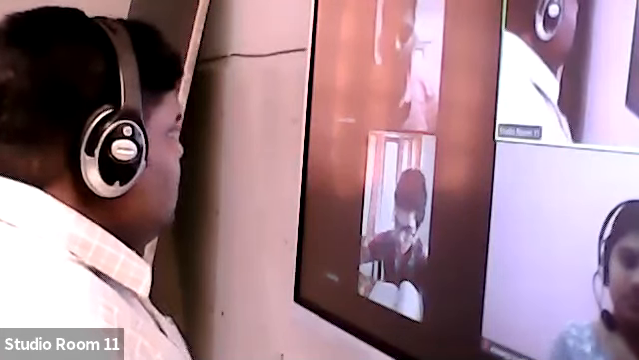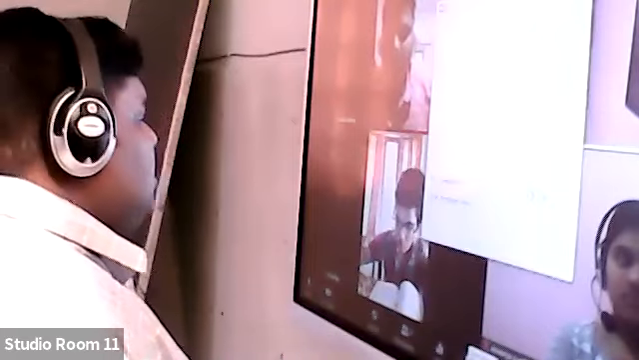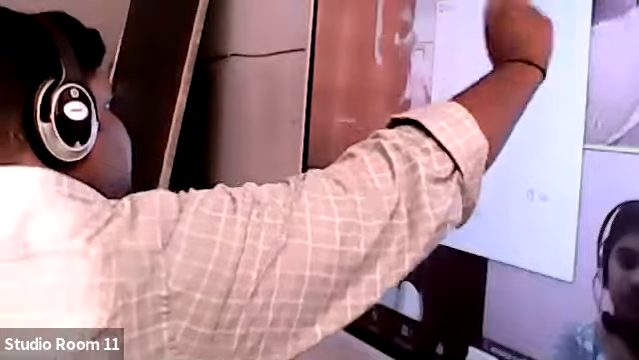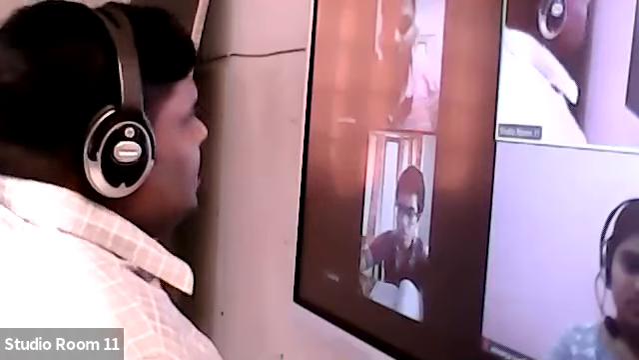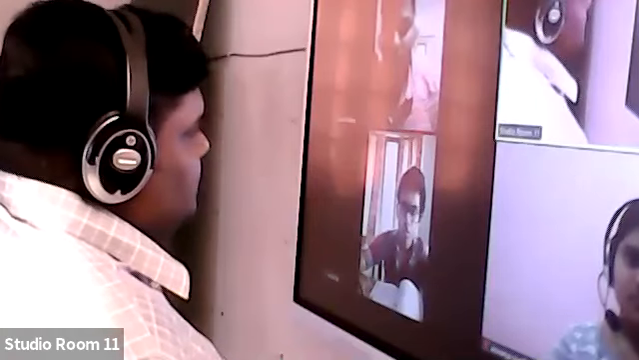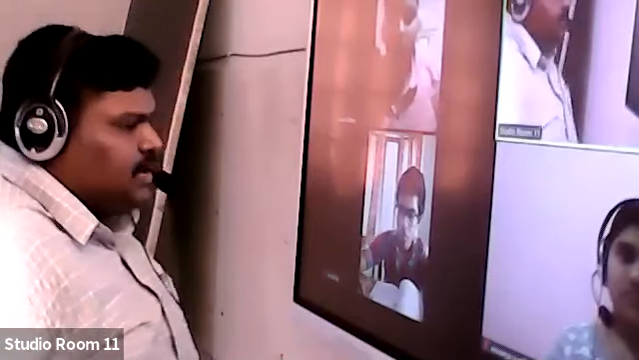Clear or not? So which house is the powerful house in India? The Rajya Sabha or Lok Sabha? Tell me. Yeah, Lok Sabha. Why is it so? More members are there, and if any decisions are to be passed, majority support should be there from the Lok Sabha.